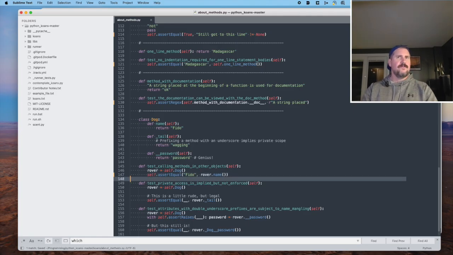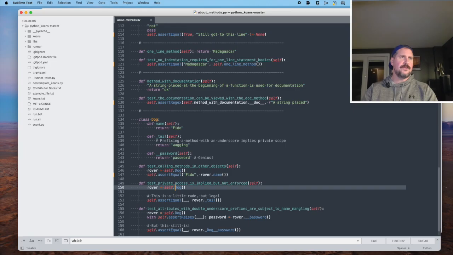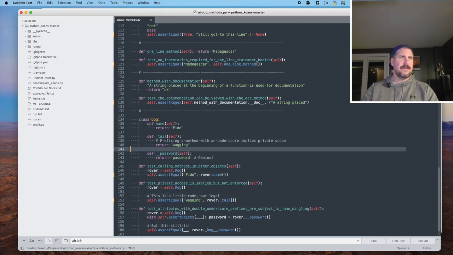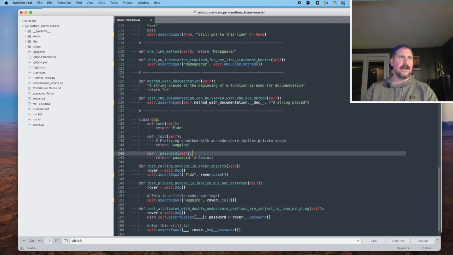Let's try the next few. Test private access is implied but not enforced. Okay, so again, we've got a variable and it's set to an instance of the class Dog. Then we have this, which is a little rude but legal. Assert equal rover dot underscore tail. What is that going to return? I'm going to assume that because it's saying that it's not enforced, this will return the string wagging, as it can be seen by the return statement there.